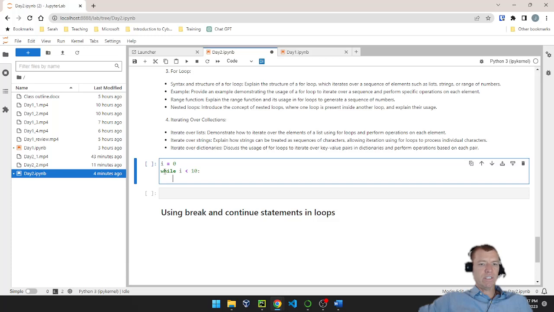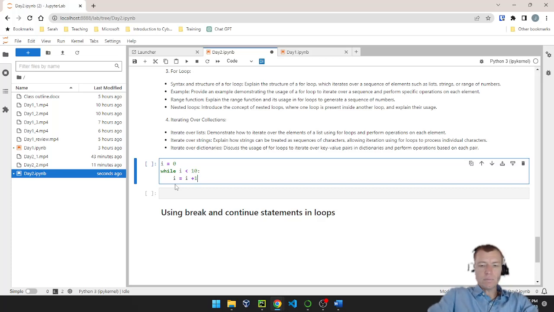So here's the syntax. I use the reserved keyword called while. Then I put some Boolean expression. In this case, I'm using the conditional operator of less than. And then I'm going to start writing my code. First thing I'm going to do is increment i. I'm going to say i is equal to i plus 1.